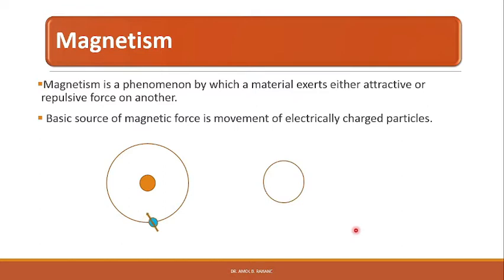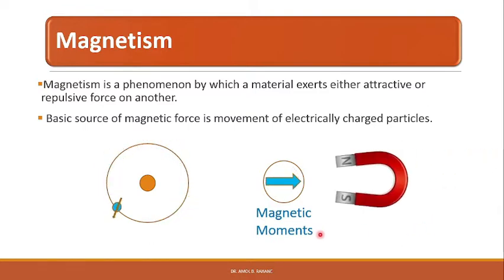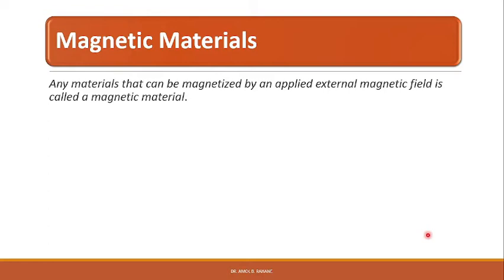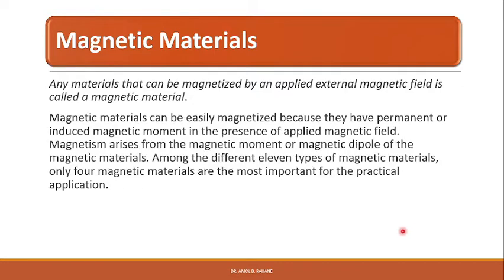Thus, every atom has intrinsic magnetic moments due to its electron motion. These magnetic moments can interact with the external magnetic field and thus every material can respond to a magnetic field. Any material that can be magnetized by an applied external magnetic field is called a magnetic material. Magnetic materials can be easily magnetized because they have permanent or induced magnetic moments in the presence of an applied magnetic field. Magnetism arises from the magnetic moments or magnetic dipoles of the magnetic materials.